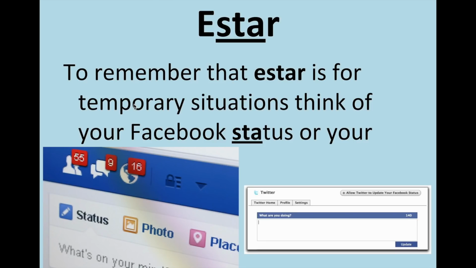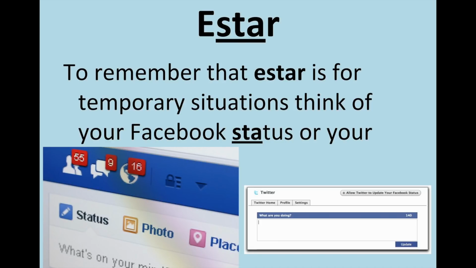Now here's a way to remember that the verb estar is used for temporary situations. Your Facebook status. Look at the verb estar, S-T-A, status. That'll help you remember that it's just like telling where you are. You're checking in somewhere, your location, or you're describing how you're feeling. All of these things are temporary, and they are not your essence as a person.